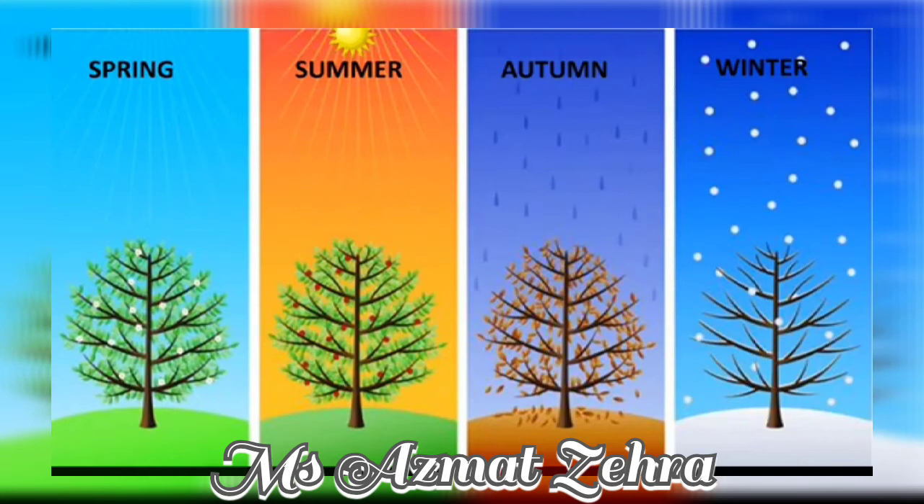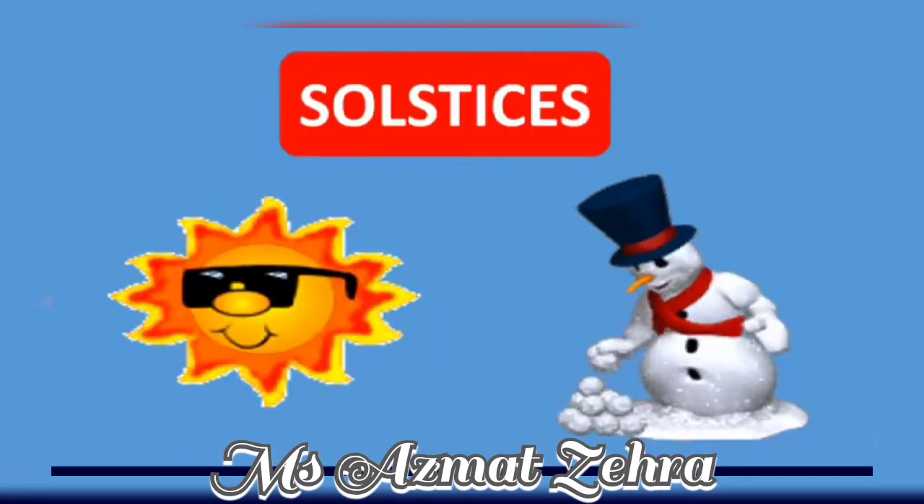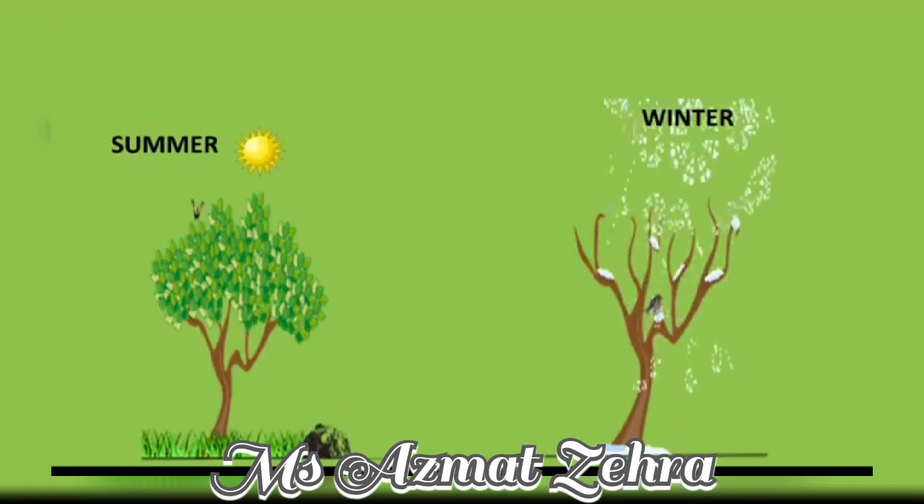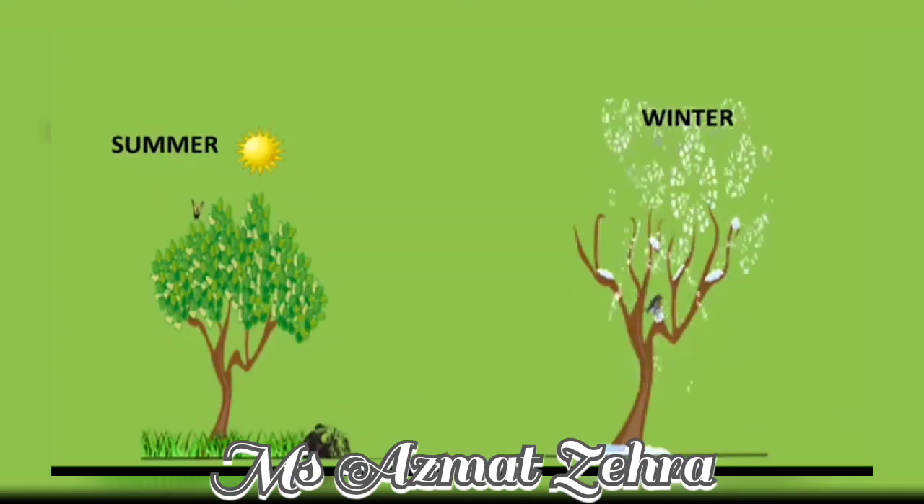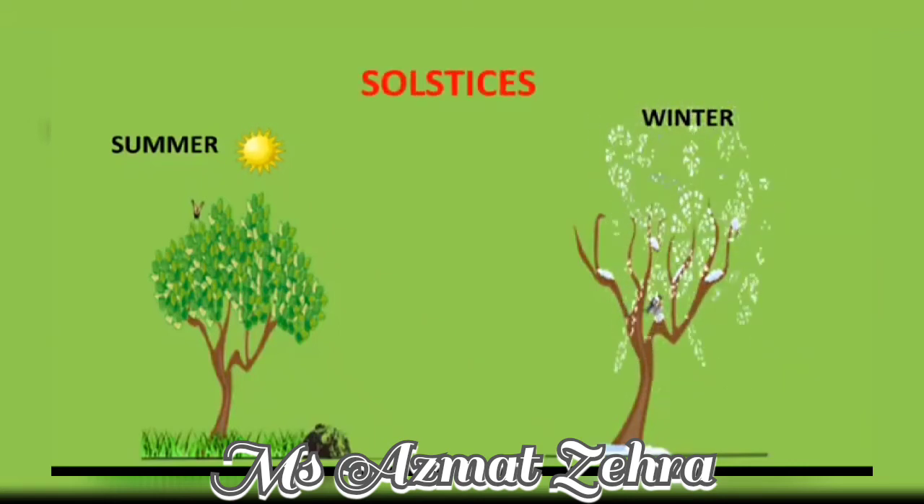In a year there are 4 seasons: spring, summer, autumn, and winter. Each season lasts 3 months. The seasons occur in a cycle: spring, summer, autumn, and winter. Again spring starts. Solstices. Summer and winter have a midpoint. This midpoint is called solstices.